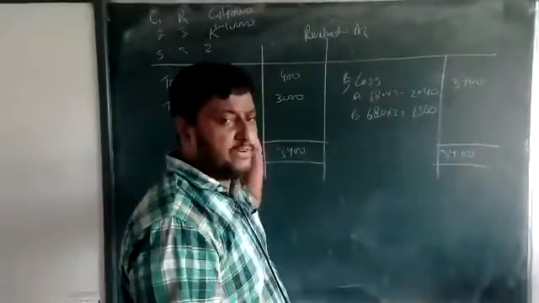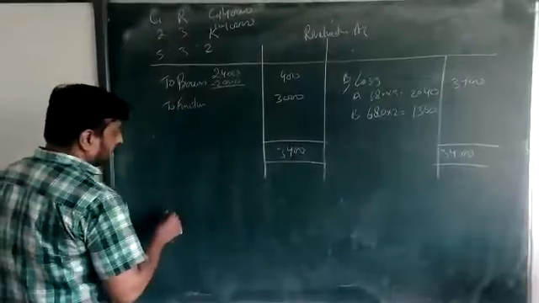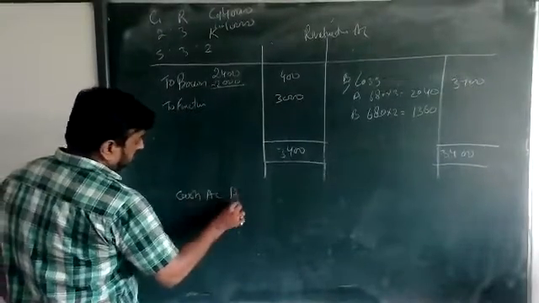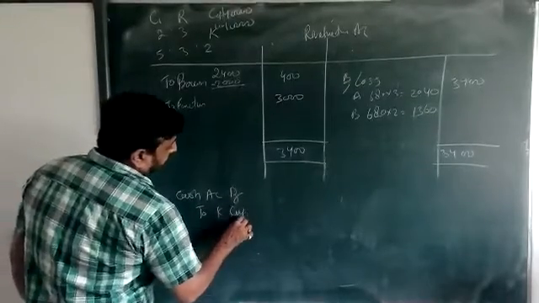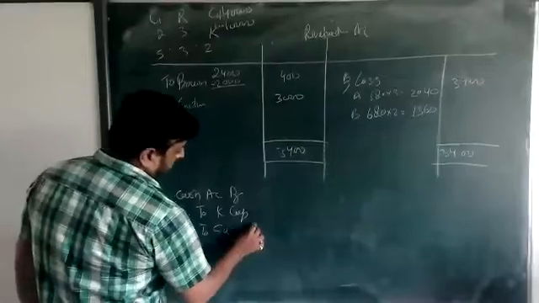Okay, this is the revaluation account. Now we are going to do the entry, beta. Cash account debit, to K capital, to goodwill.